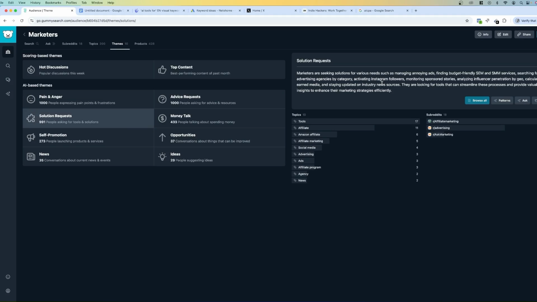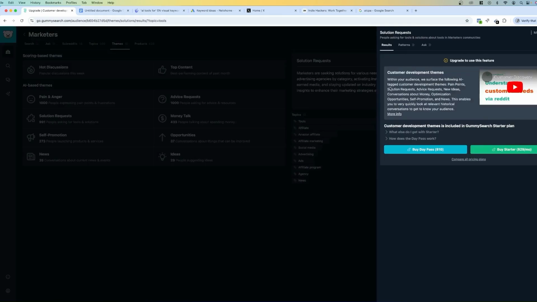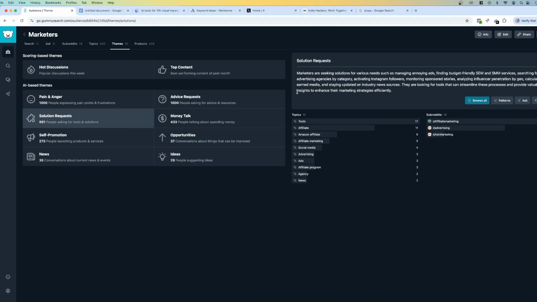Now, one thing to note here is I am on the free version of Gummy Search, but if you upgrade, you do get way more insights. And this will actually save you a lot of time as well, because you can literally click on tools and you can see what people are wanting to see as a tool in marketing. And so again, you can use tools like Gummy Search to pre-validate an idea to see whether people actually want it before you even start building it.